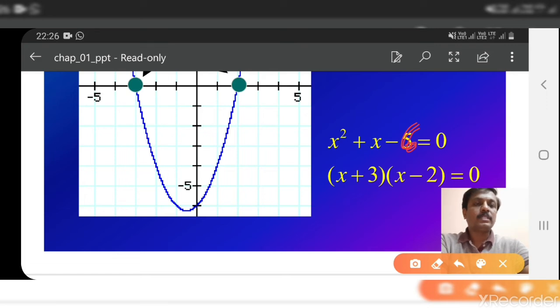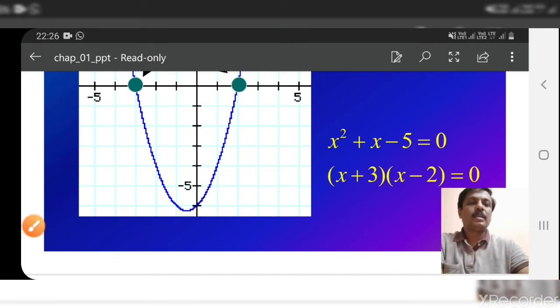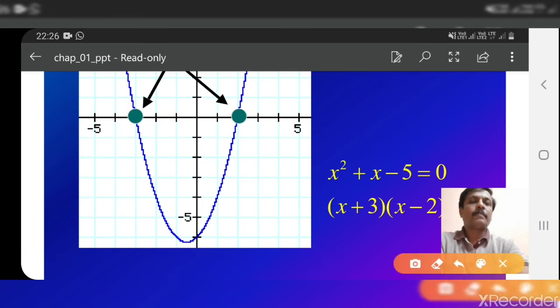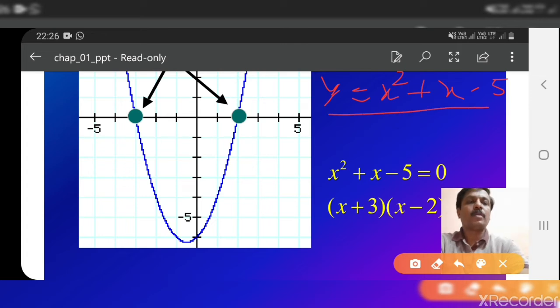So this equation can be solved by graphical method. In graphical method, we take y is equal to x square plus x minus 5. Then we give different values to x. See, we take y is equal to x square plus x minus 5. Then we make two columns.